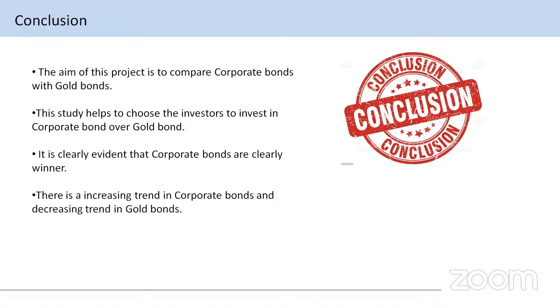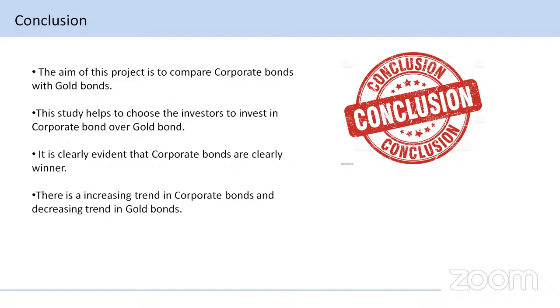So the conclusion of this project: we clearly mention and visualize what is the better choice for investing in bonds, corporate or gold bonds. The aim of this project is to compare corporate bonds with gold bonds. This study helps investors choose to invest in corporate bonds over gold bonds.